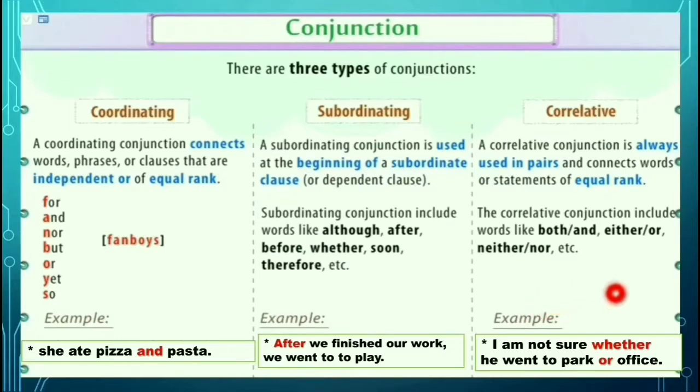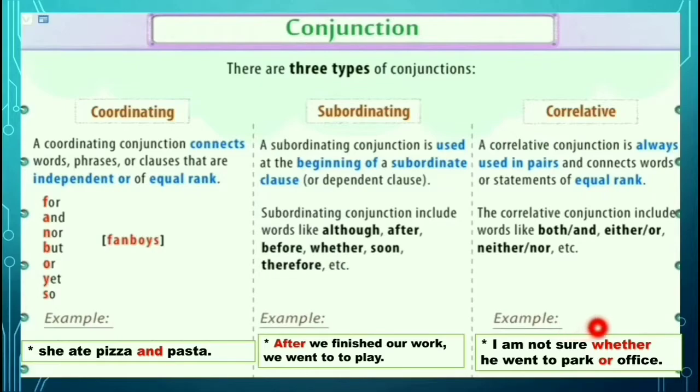Look at the example. I am not sure whether he went to park or office. So here the pair words whether and or are called correlative conjunctions, and this correlative conjunction connects two words or two statements.